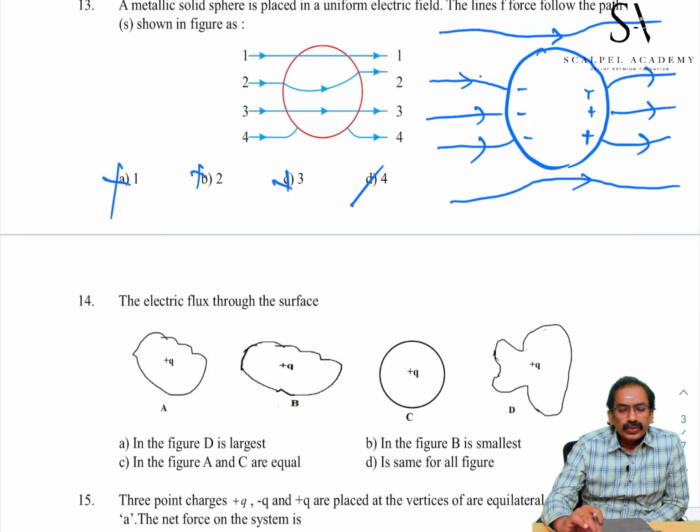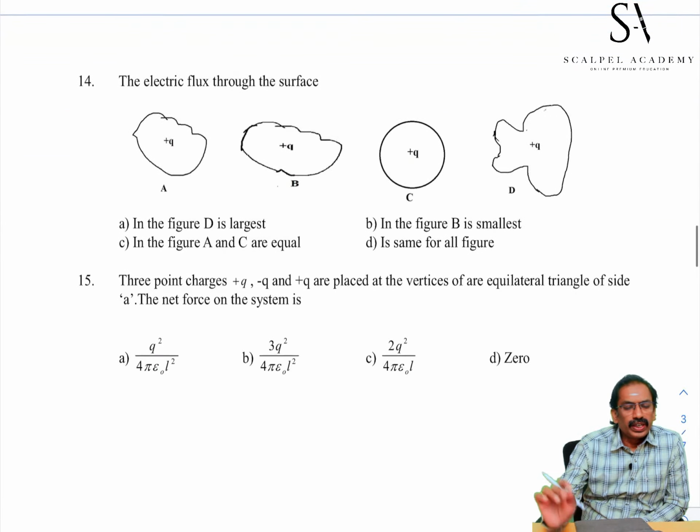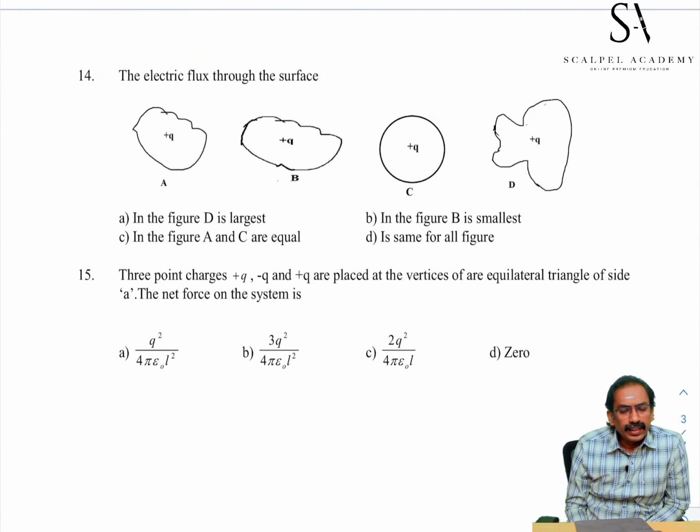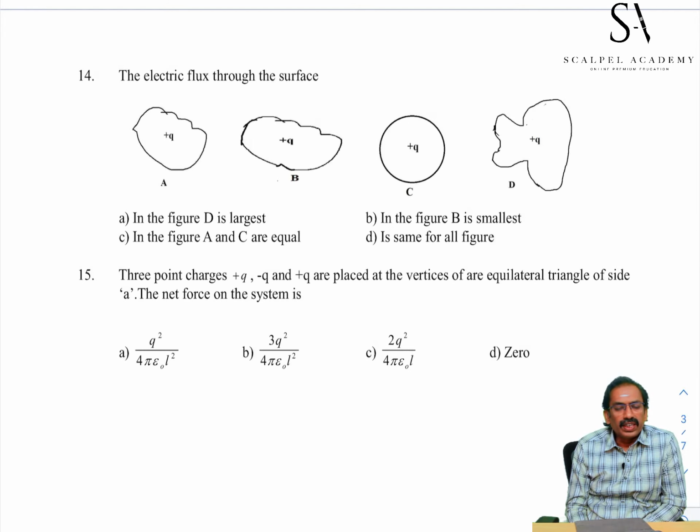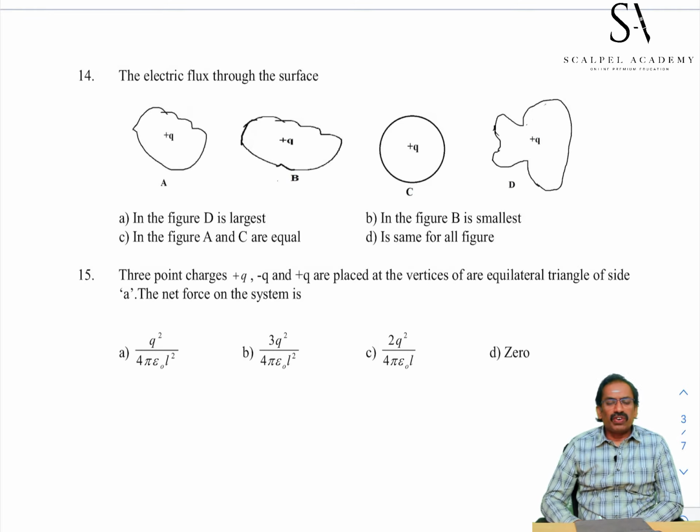Okay, students, we go to the 14th one. The electric flux through the surfaces A, B, C, D, all enclosing the same plus Q charge, is the same for all.